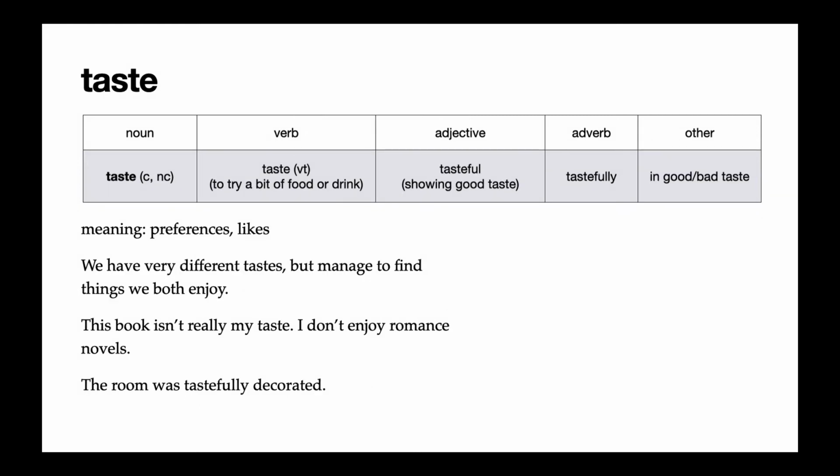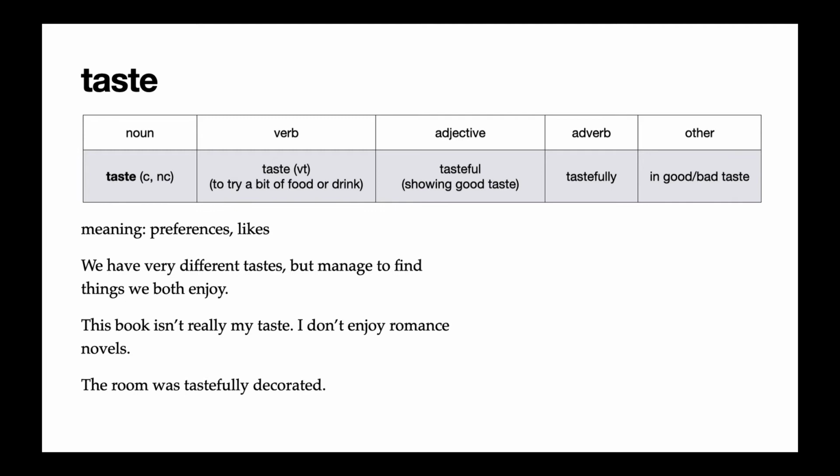Next, we have the noun taste. And taste is used to describe a person's preferences, what they like, what they don't like. And it's usually used with a possessive pronoun, like my taste or her taste and his taste. In the reading, I was talking about myself and my husband, and I said we have very different tastes, but manage to find things we both enjoy. The second example, this book isn't really my taste. I don't enjoy romance novels.